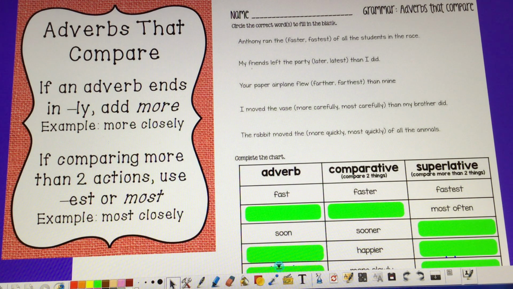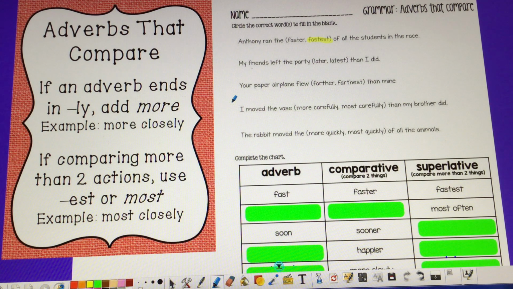So here we go. Anthony ran the faster of all the students in the race, or Anthony ran the fastest of all the students in the race. Well, the adverb is fast. The base word is fast. So that means I can either add er or est. I'm talking about Anthony and all of the students. Is that two things or is that more than two things? I'm thinking it's more than. So Anthony ran the fastest of all the students in the race.